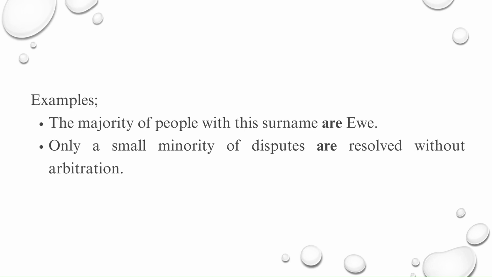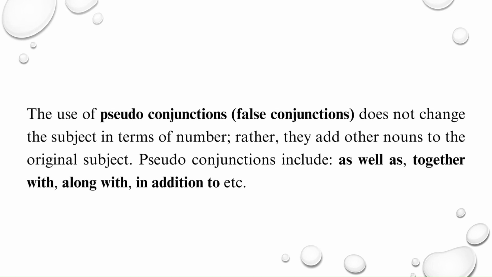Rule 12. The use of pseudoconjunctions does not change the subject in terms of number. Rather, they add other nouns to the original subject. Pseudoconjunctions include as well as, together with, along with, in addition to, etc.